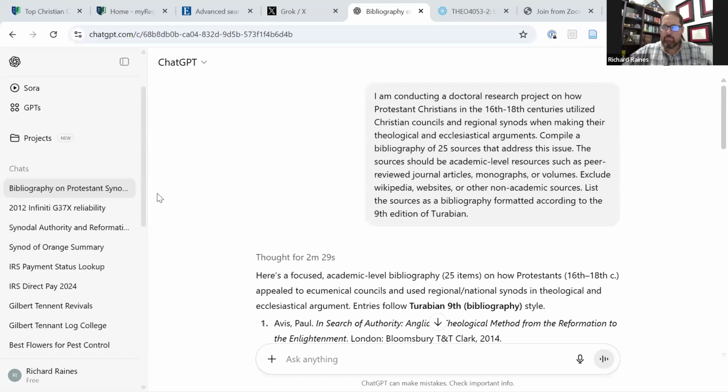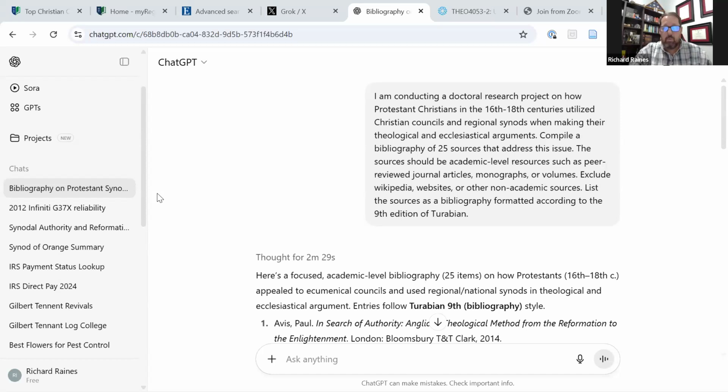Now, what we don't want to do with AI is we don't want to ask AI to write papers for us. That's plagiarism. There's no version of that that's not plagiarism, and that's how you fail and or get kicked out of college or graduate school, wherever you are.